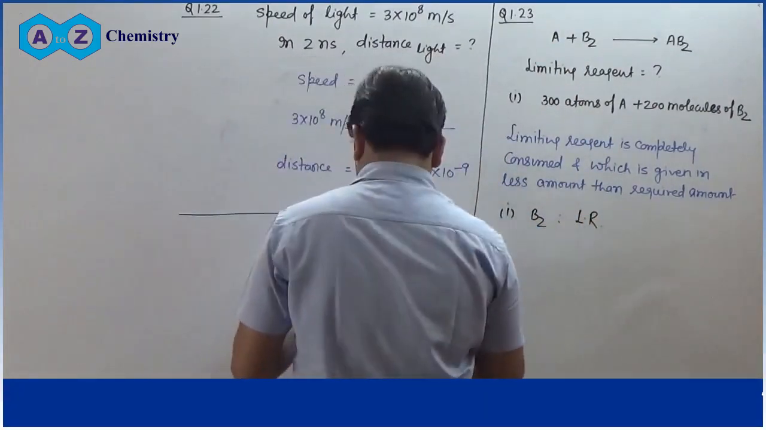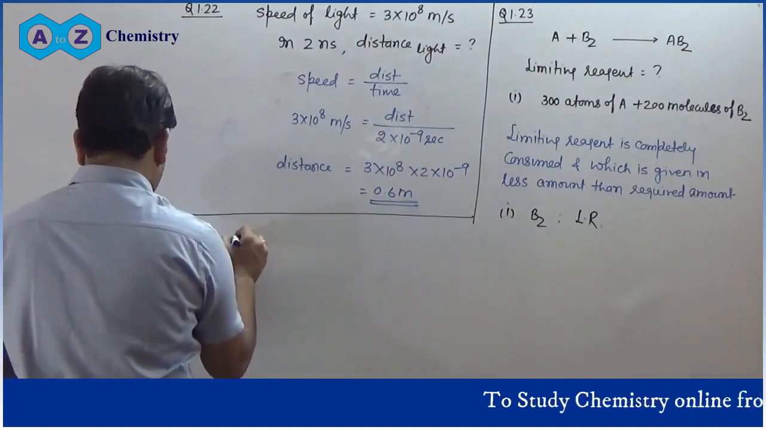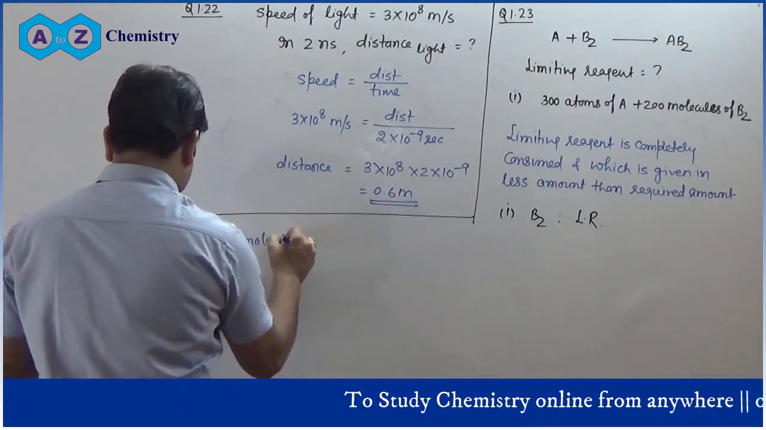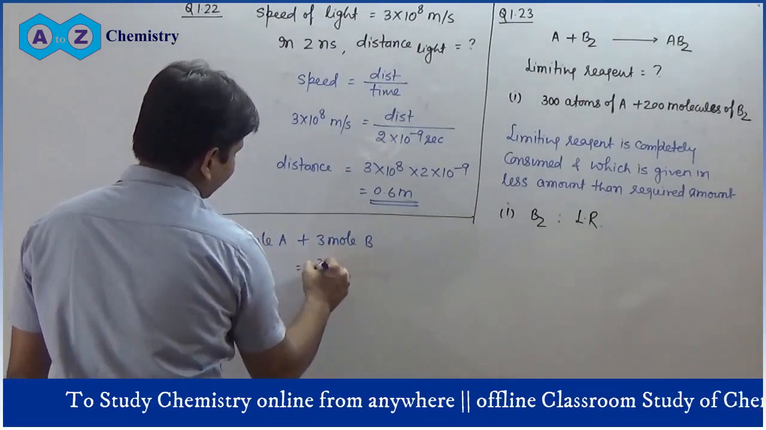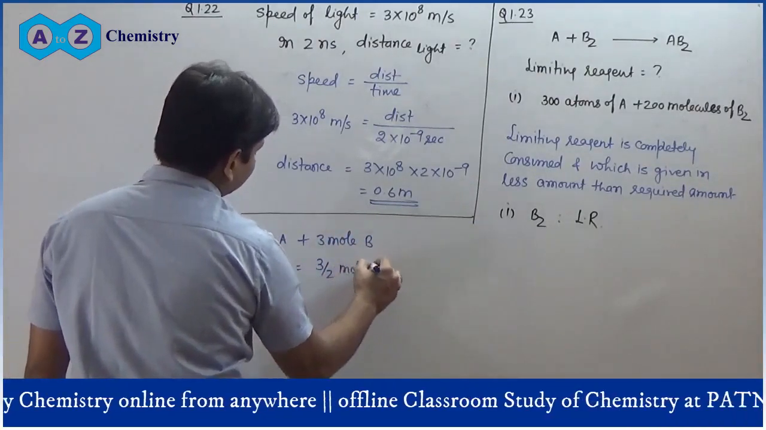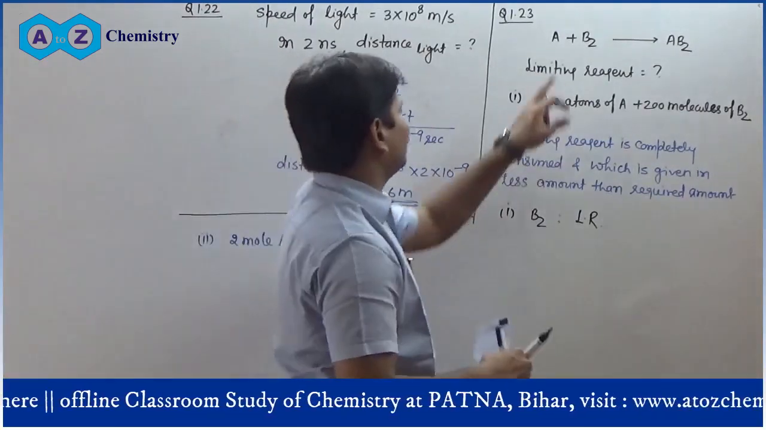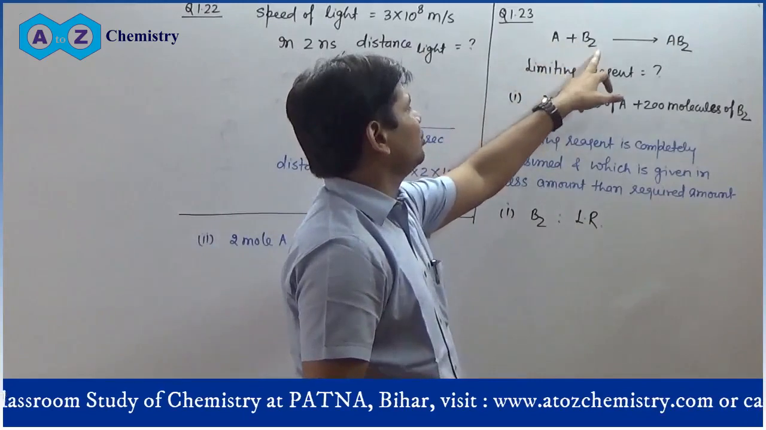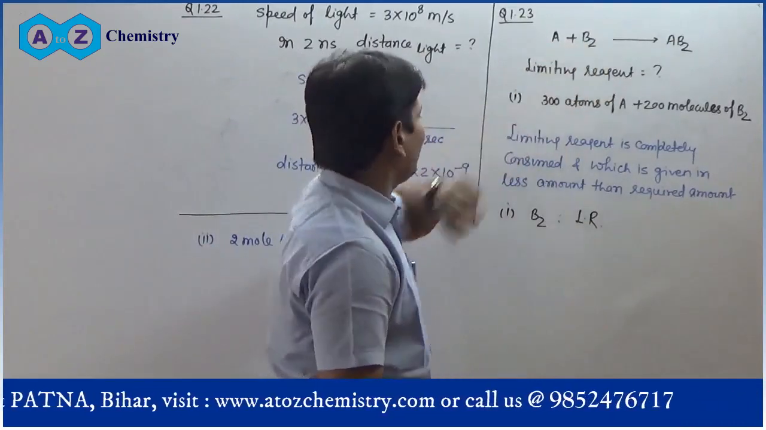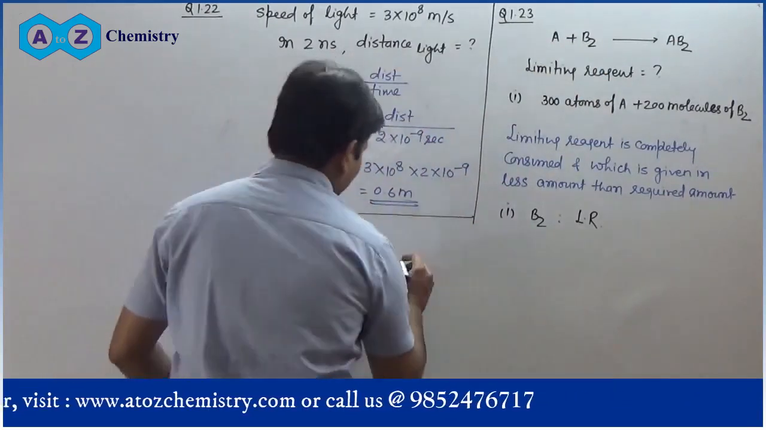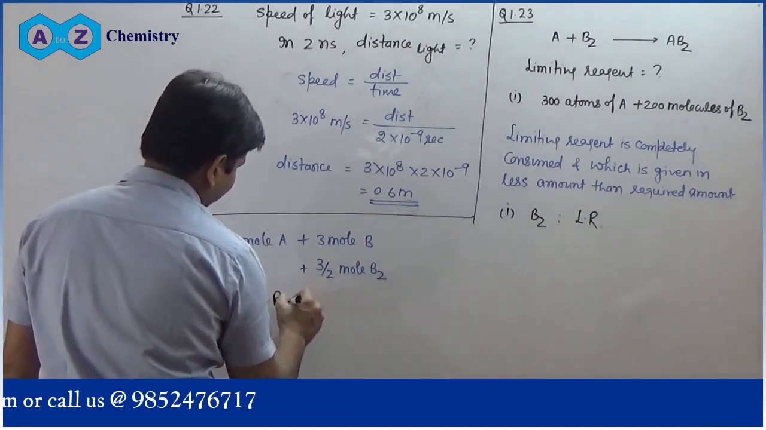Second option, I am writing down the question here. Second question: 2 mole of A plus 3 mole of B. 3 moles of B means 3 by 2 moles of B2. Now, looking at the limiting reagent, 2 mole of A completely reacts with B2, so the mole of B2 required is 2 mole. But the mole of B2 given is 3/2 mole. So this implies that the limiting reagent is B2.